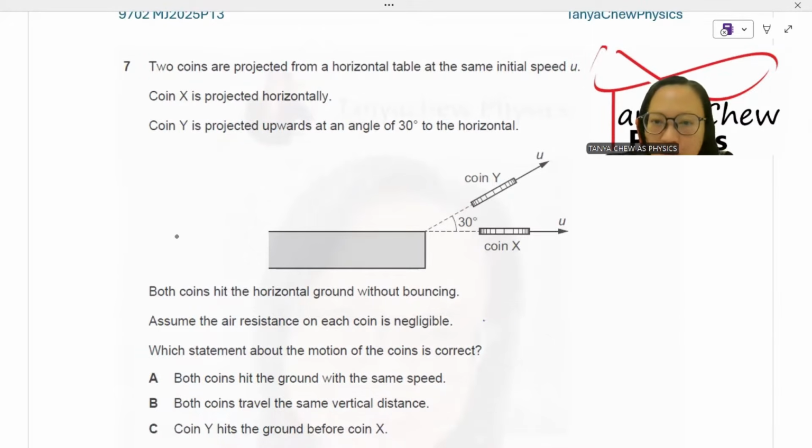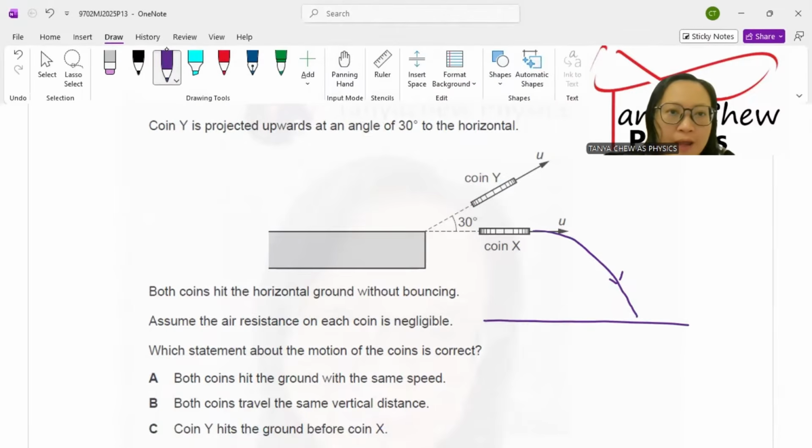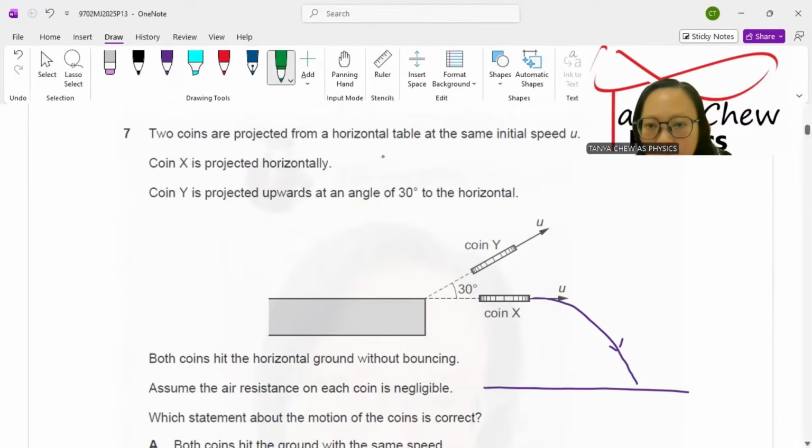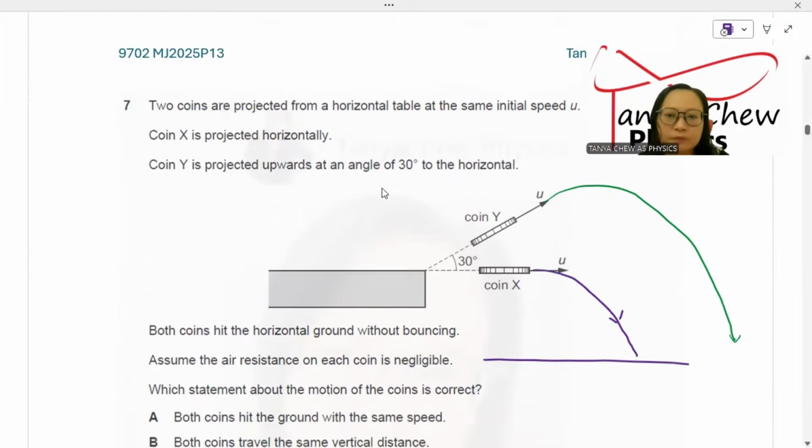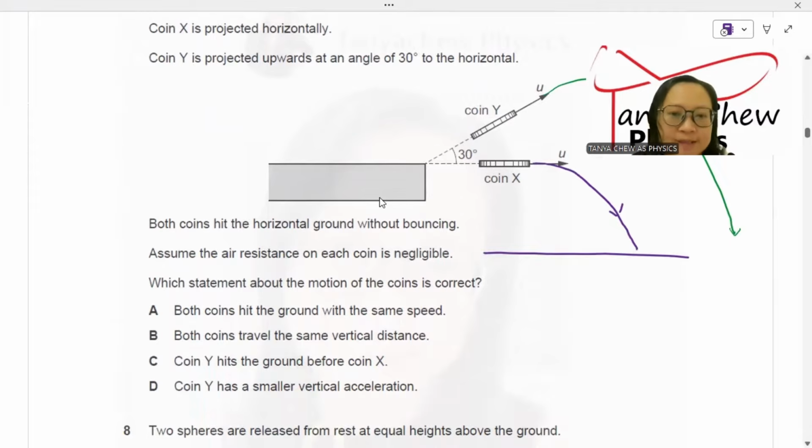Let's say this is the ground. So coin X would travel with horizontal velocity and hit the ground like that. This is projectile motion, and coin Y will go to a further height first, going up and then coming down. Right, so that's Y, that's X, those are the paths of Y and X. Which statement about the motion of the coins is correct?